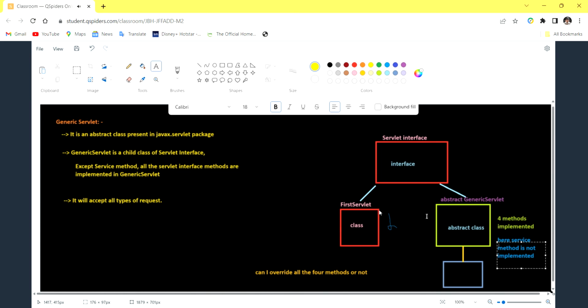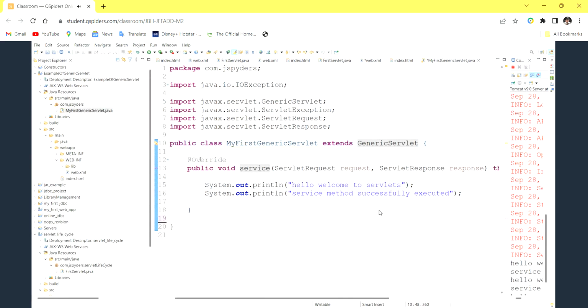We need only the service method to take the request and process it. That's why, instead of a relationship with the servlet interface, we make a relationship with generic servlet. There is no need to implement all five methods, just the service method. The remaining methods are optional. If you want, you can override and use them, or else don't override them. Code readability is also better.